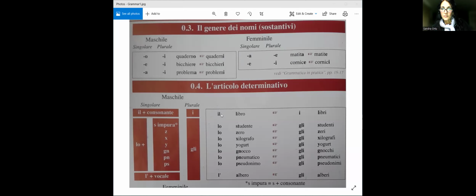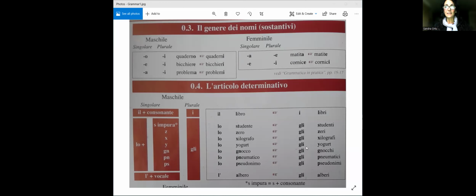So this is one change that we make when we want to talk about books instead of just one book. And the singular il, the in front of consonants, becomes i. So il libro, i libri. This lo, which we have seen we can use in front of words starting with these letters, becomes gli, which is a strange sound that does not exist in English.